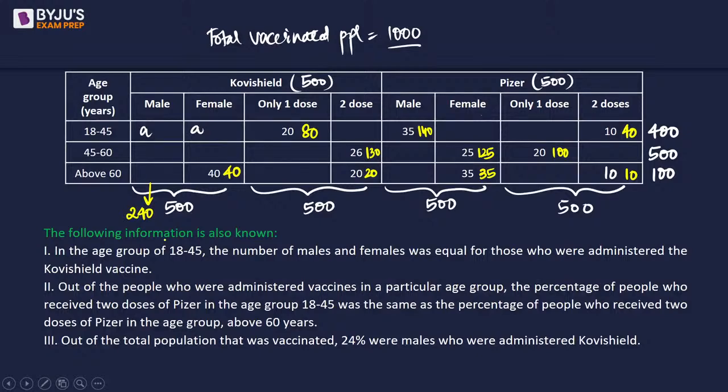So we are supposed to fill this table now. Okay.